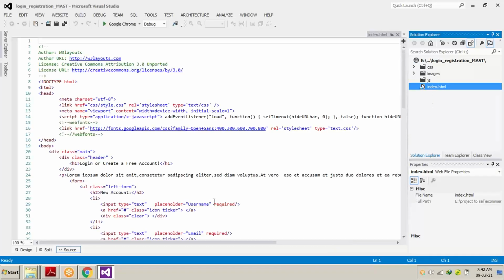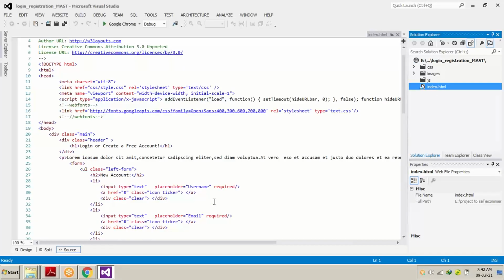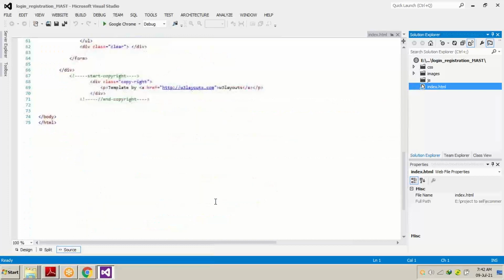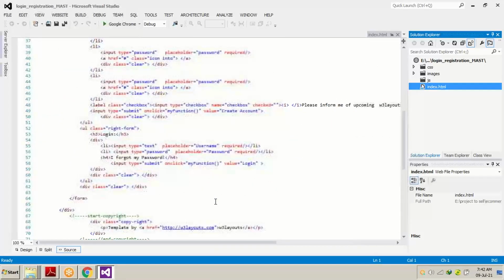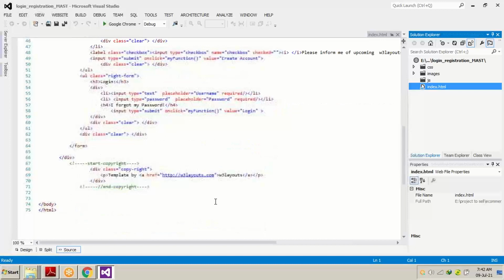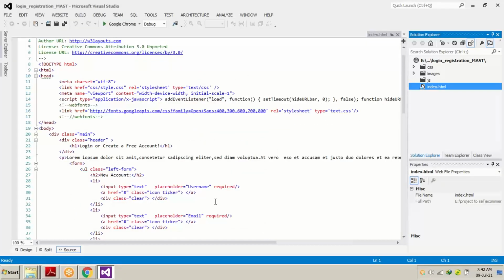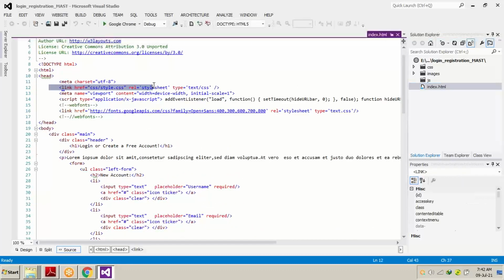When you double click on the index file, you're going to see a handful of CSS and HTML tags. Now remember, these are the links where the CSS is situated. Now, how to make changes?